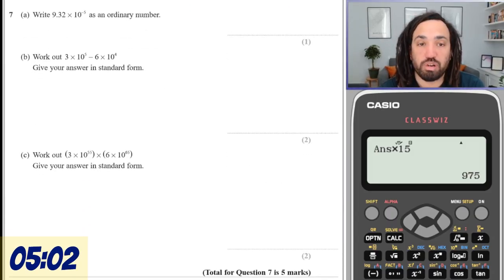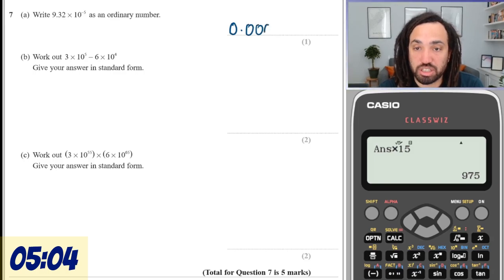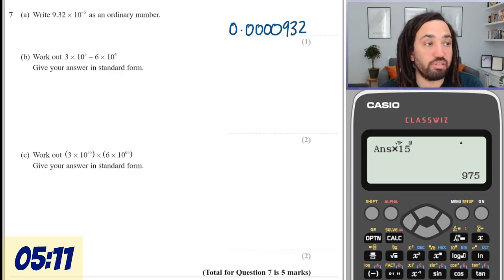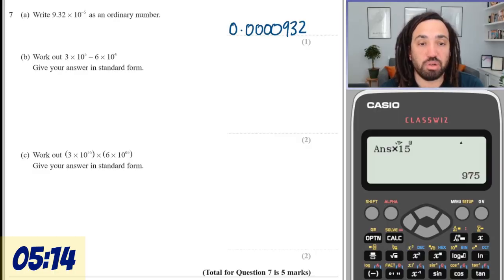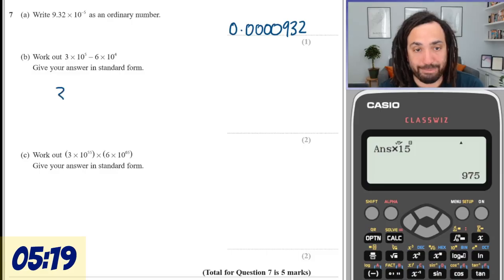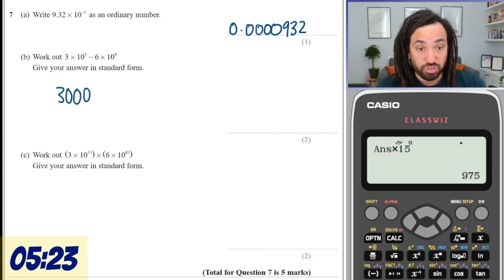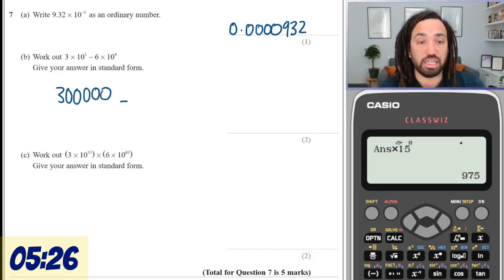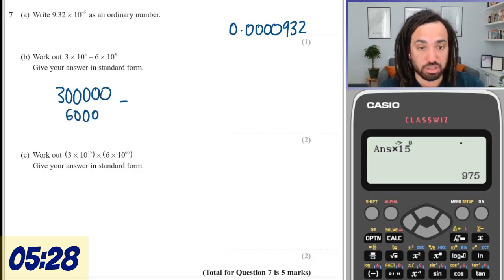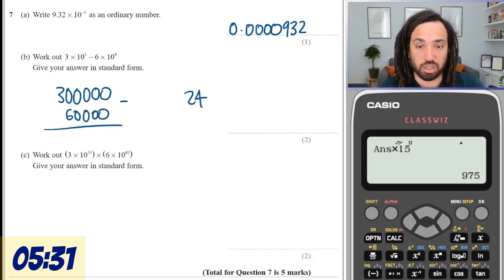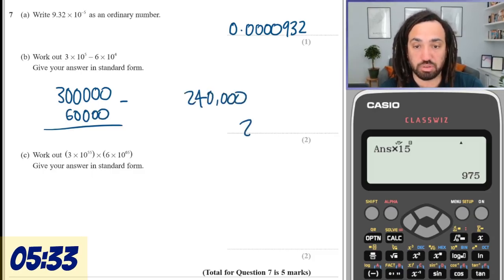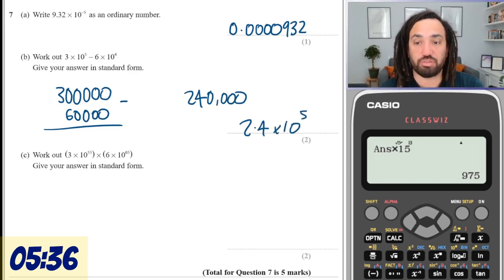When we're doing standard form, we can literally just count the number of zeros when we're doing a small number. So there are 5 zeros, so 1, 2, 3, 4, 5. Yeah, that works. Okay, so work this out. Give your answer in standard form. So that is 300,000, and then we're minusing 60,000, which will give you 240,000, which is 2.4 times 10 to the power of 5.